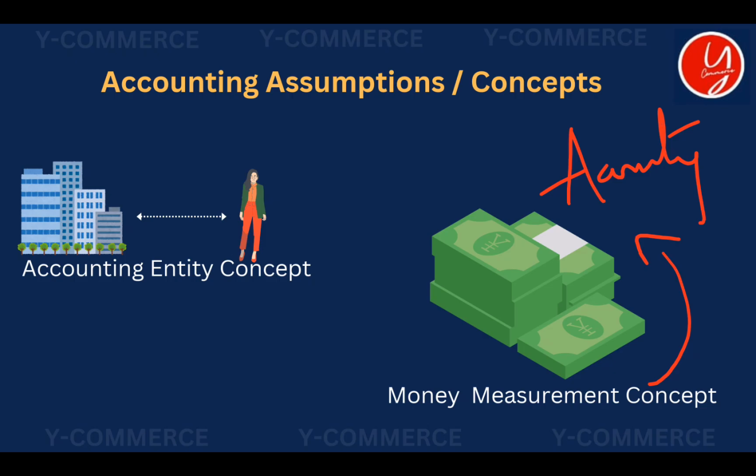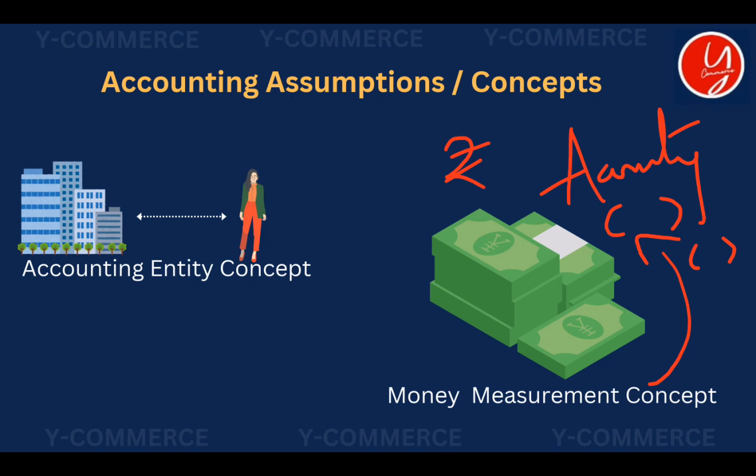We can't measure how much value we should give for our feelings, or for our compassion. We can't measure every feeling and every emotion in terms of money. Such things cannot be recorded in accounting.